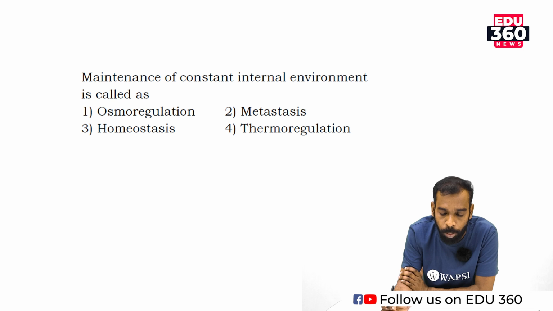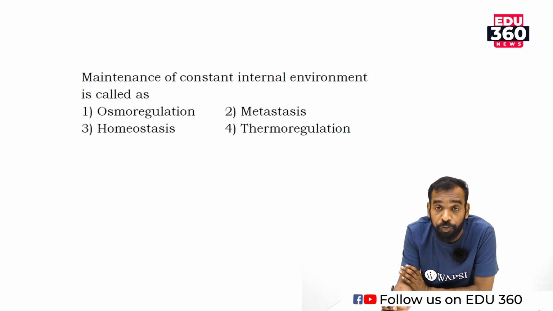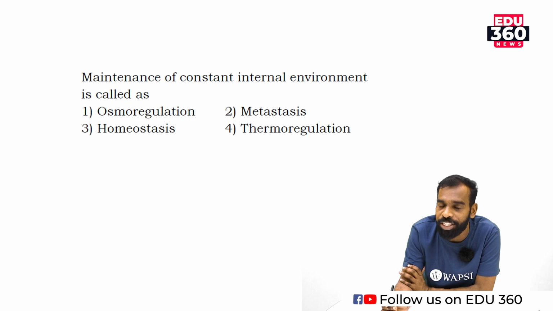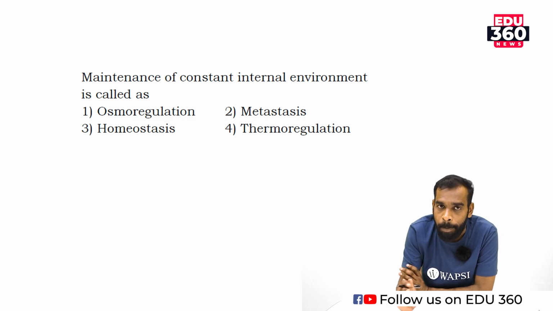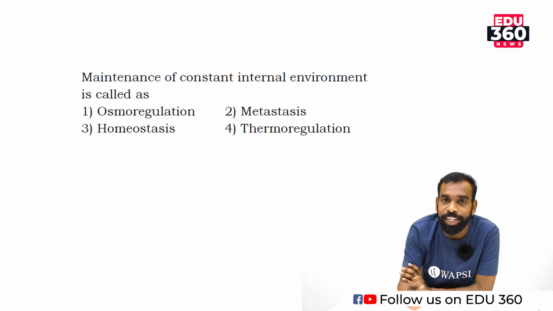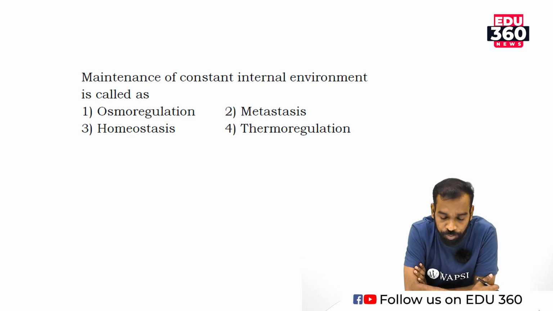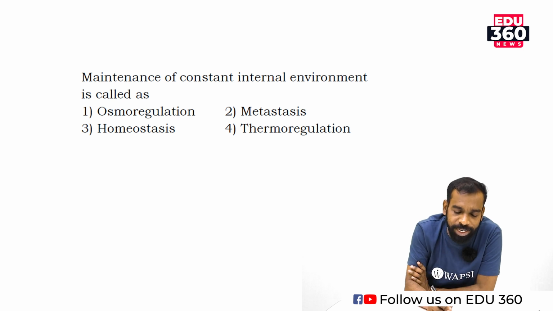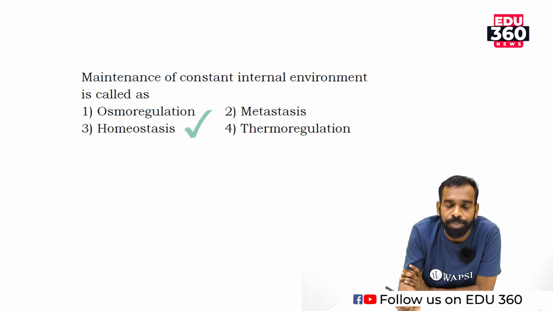Option number 2, metastasis. Option number 3, homeostasis. Option number 4, thermoregulation. Please concentrate on the question once again. Maintenance of constant internal body environment with respect to external environment. No doubt, the answer is homeostasis.